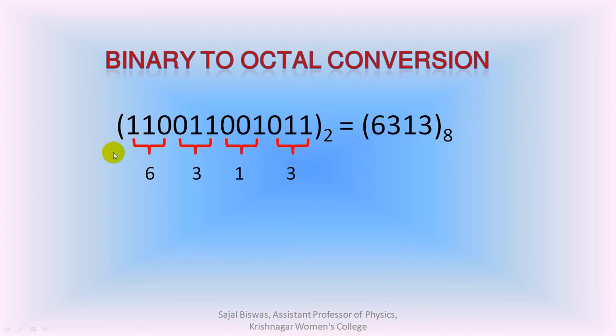If there is any shortage of binary digits, we can add the required number of digits on the left hand side. Then the octal equivalents of these groups are determined. Here the octal equivalent of 110 is 6, 011 is 3, 001 is 1 and 011 is 3. Hence the octal equivalent of this number is 6313.